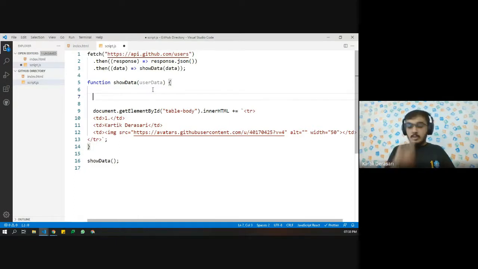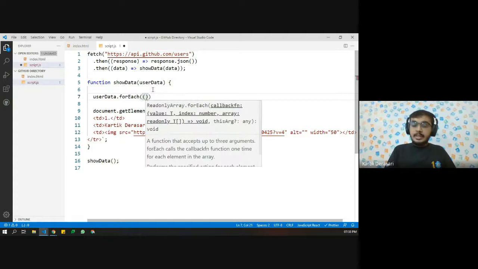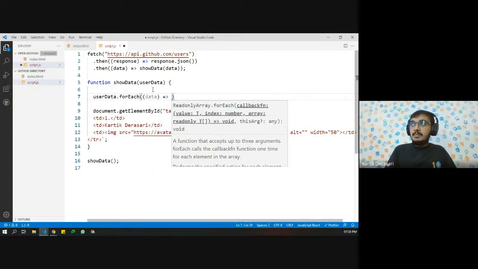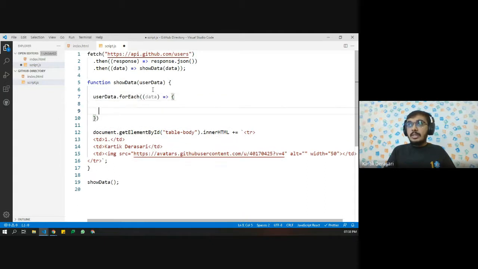So yesterday we also saw a new function called forEach. This is going to iterate on each and every object inside the array. And here we are using an array and we want to iterate over all these things.